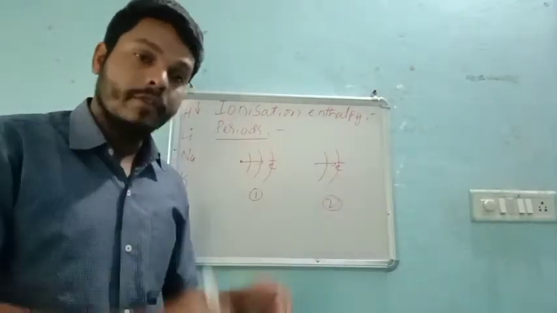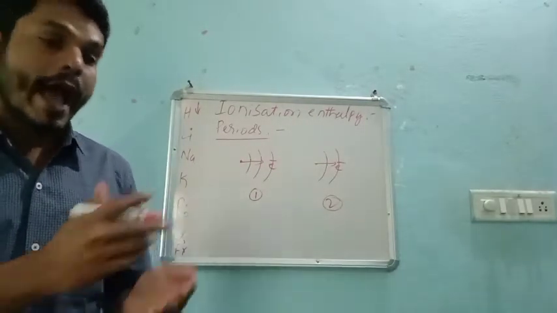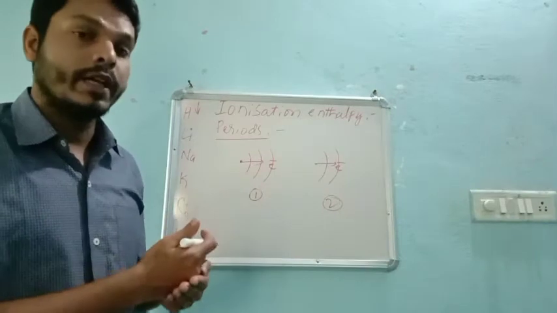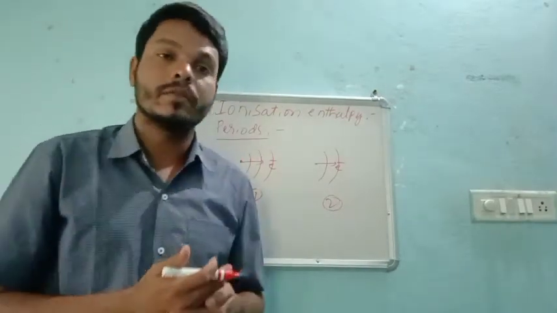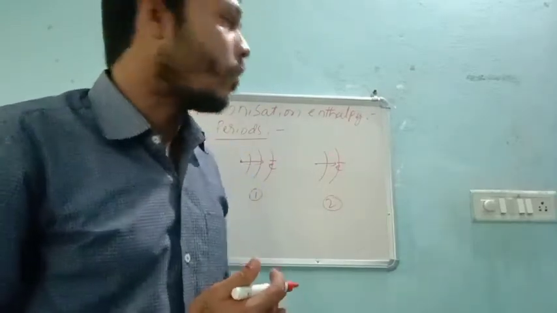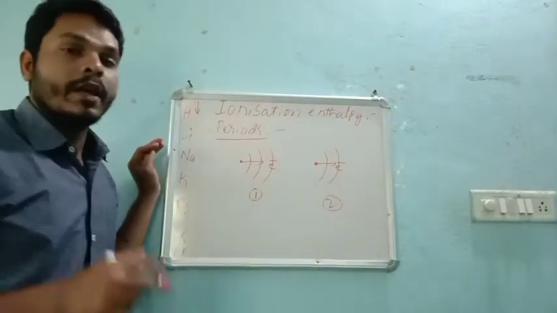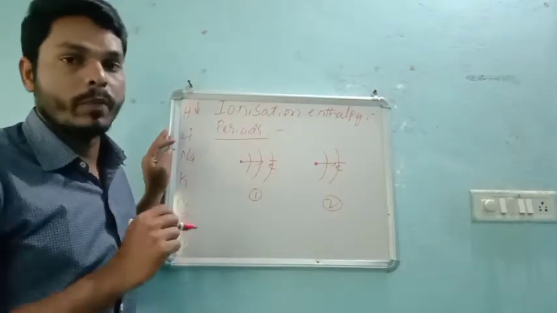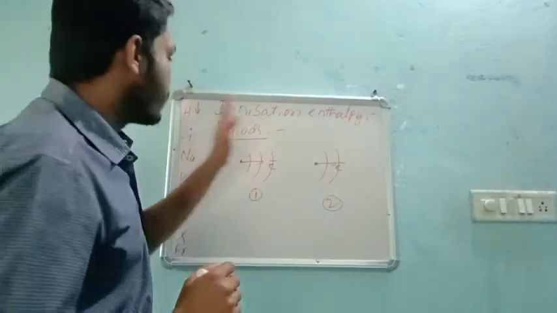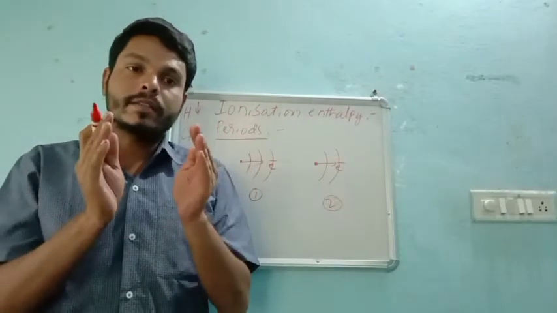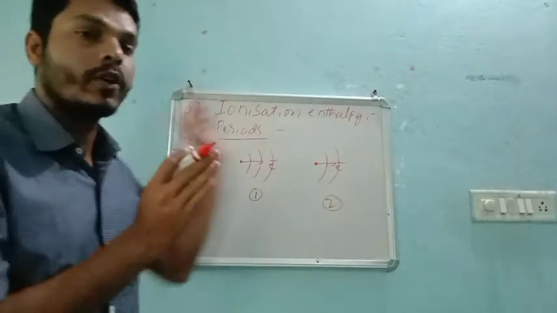I mean, we require an extra amount of energy. Why? Because as the electron comes nearer to the nucleus, a strong bond forms between the nucleus and the valence electron, so it is very difficult for us to remove that electron. So that's why in case of period, our atomic radius gradually decreases moving from left to right.